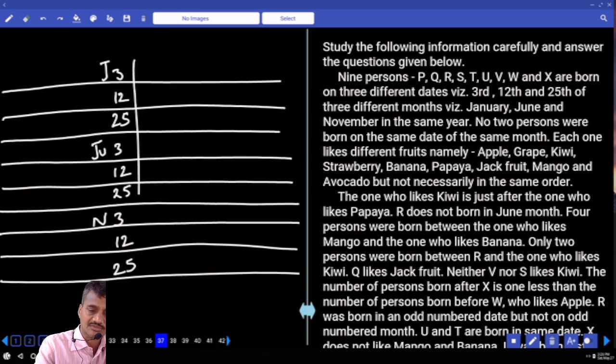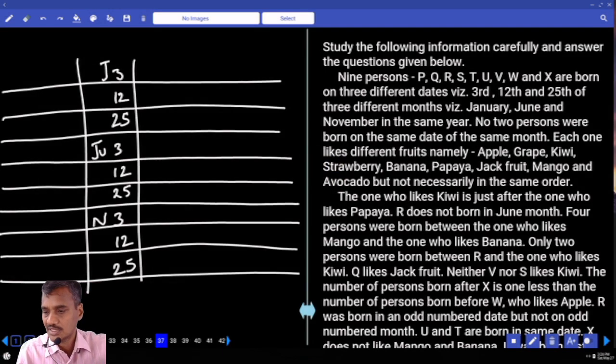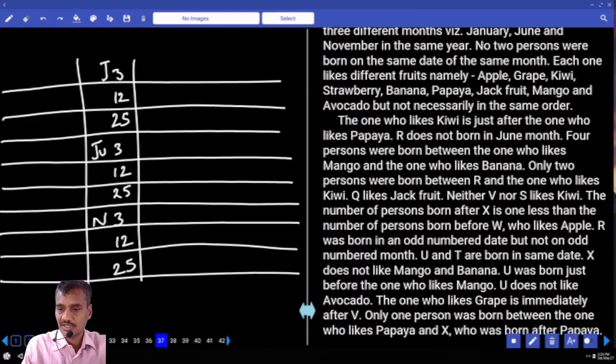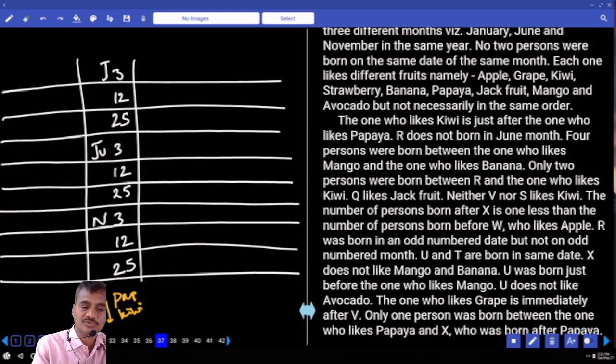Then coming to condition number 1. Each one of them likes a different fruit as well. And the one who likes kiwi is born just after the one who likes papaya, so kiwi and papaya must be together. And R does not be born in the month of June. R cannot be in the month of June.